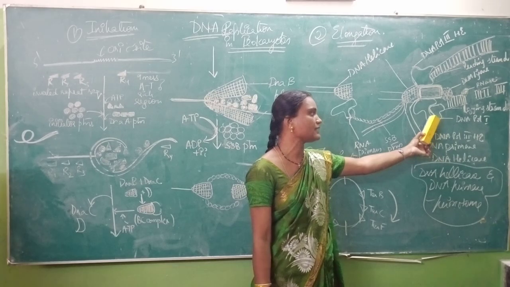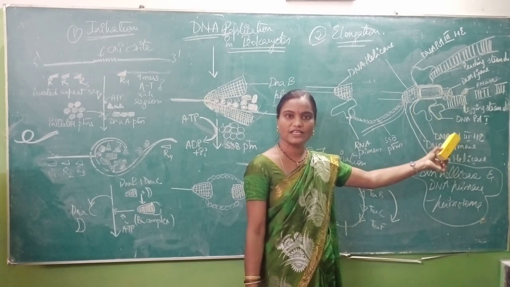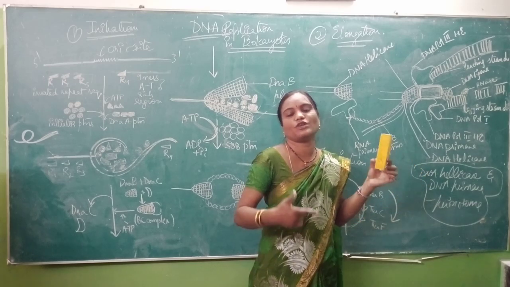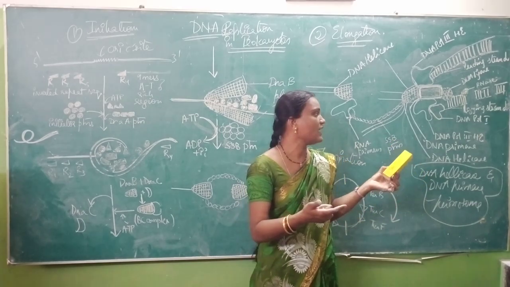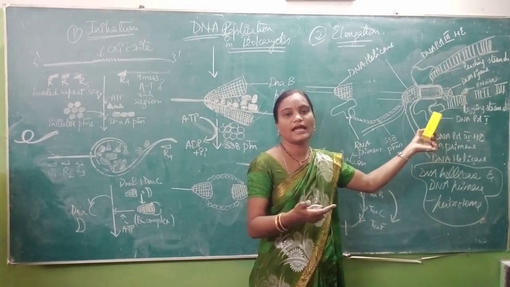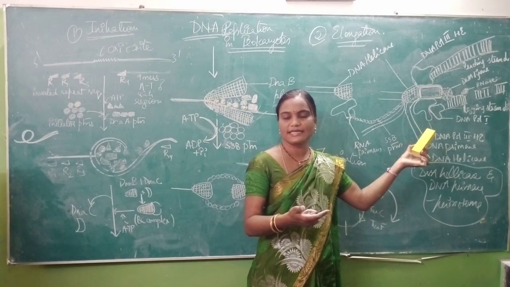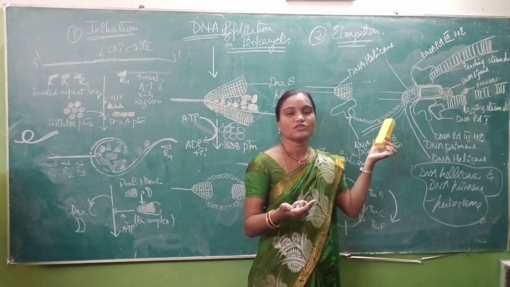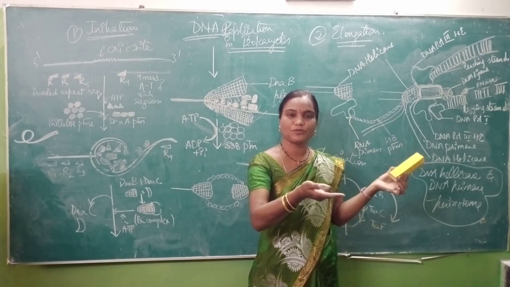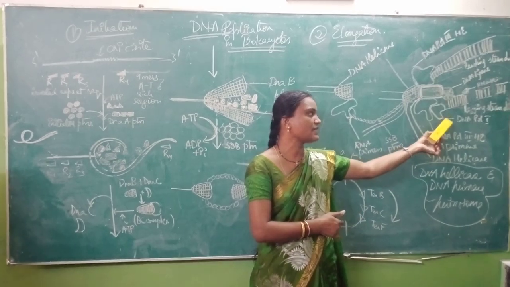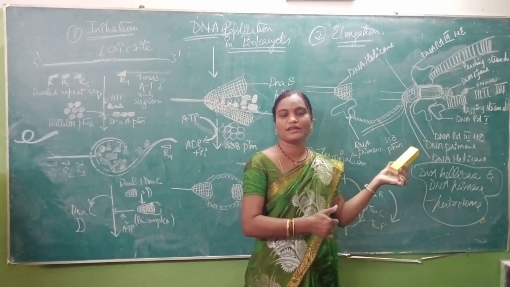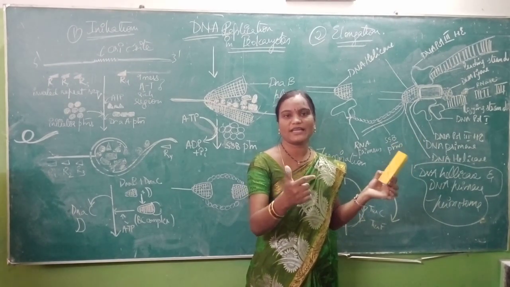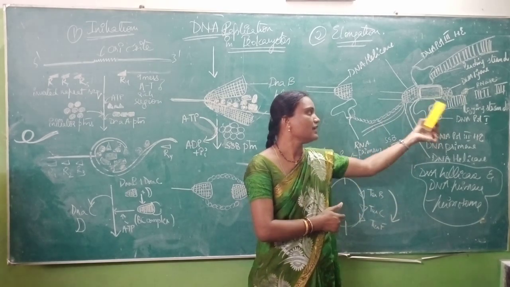Again, after addition of these RNA primers, the lagging strand will synthesize newly formed DNA strands with the help of DNA polymerase 3 and DNA polymerase 1. As I said earlier, DNA polymerase 3 holoenzyme is known as the synthesizing enzyme. So this adds your nucleotides for the lagging strand, and DNA polymerase 1 corrects. It is known as repair enzyme. It corrects your mismatches whenever they are formed in your lagging strand.